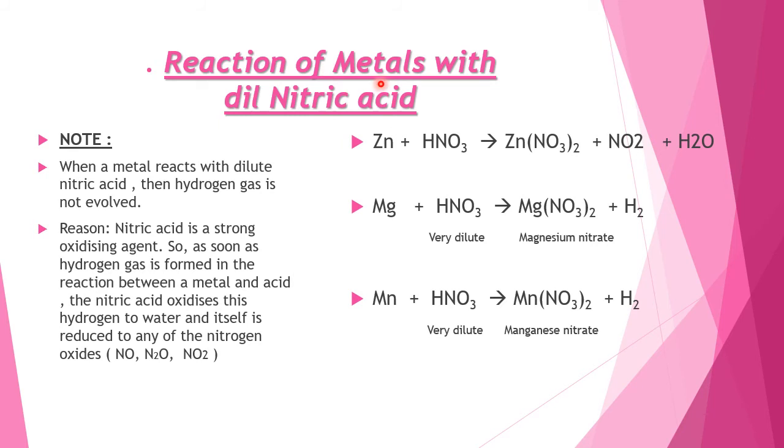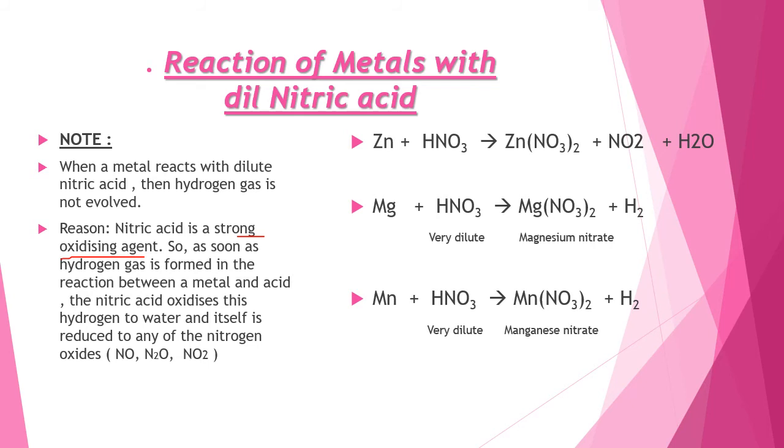Now, reaction of metals with dilute nitric acid. Note, when a metal reacts with dilute nitric acid, hydrogen gas is not evolved. Just now we have seen that metals react with dilute hydrochloric acid and sulfuric acid to produce hydrogen gas, but it is not applicable with dilute nitric acid. Reason: nitric acid is a strong oxidizing agent.